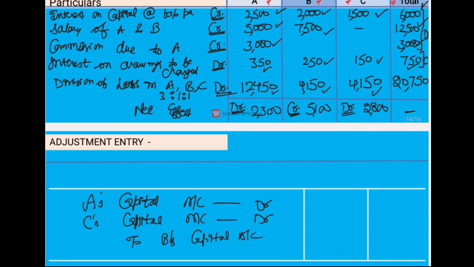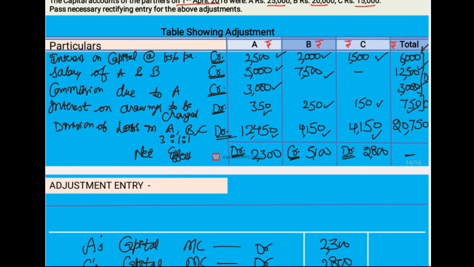A is debited with 2,300, C is debited with rupees 2,800 and B will be credited with rupees 5,100. And we'll write the narration being adjustment entry passed for net effect. So this is how we are going to do adjustment entry for all the omissions or all the errors which have been earlier done in the accounts.